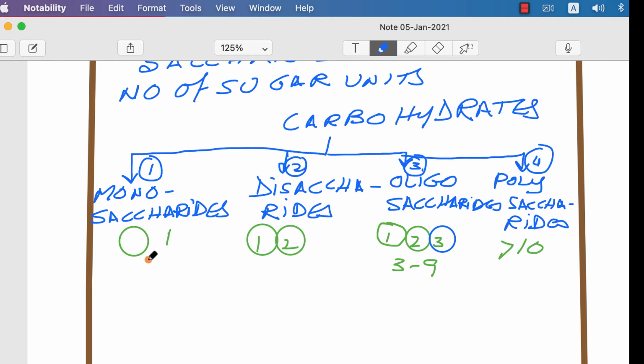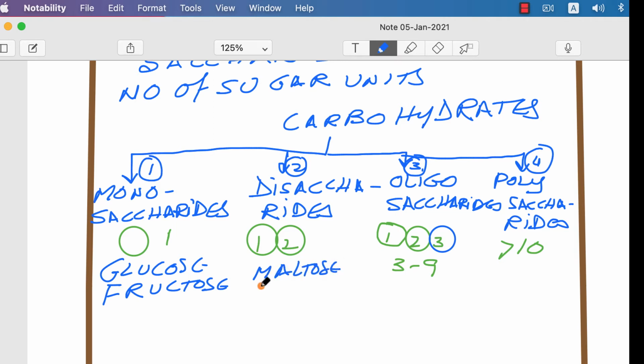The examples: in the monosaccharides, glucose and fructose. Among disaccharides, there are maltose, sucrose, and lactose. Then among oligosaccharides, one example is maltotriose.